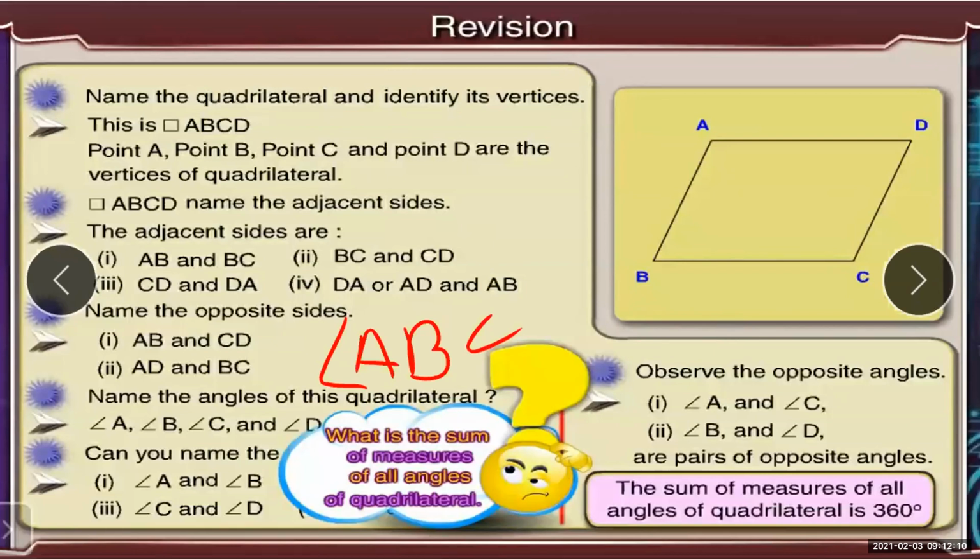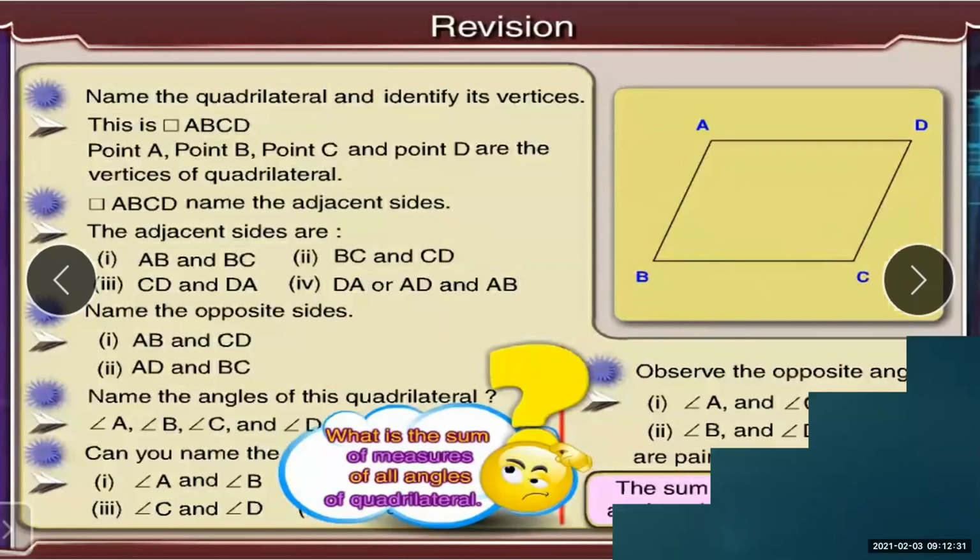Now this is very important, as it can be asked in a multiple choice question: the sum of the measures of all angles of a quadrilateral is dash. Options will be given, and you know that in a quadrilateral the measure of all four angles is 360. Now we'll go to the next.